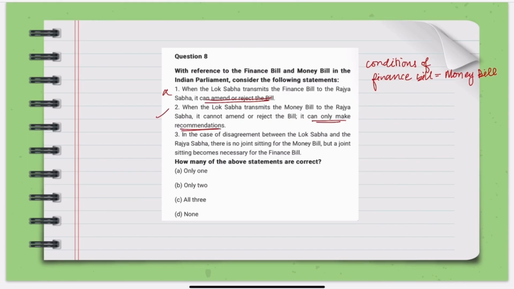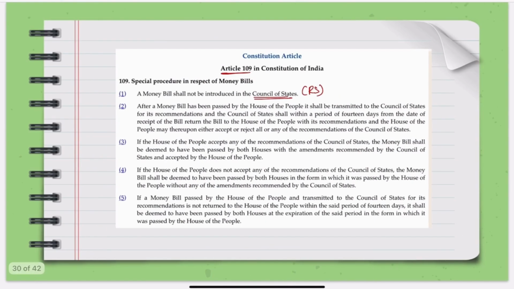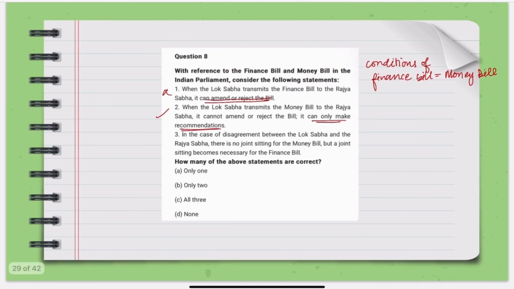Now the Rajya Sabha should return the money bill or the finance bill to the Lok Sabha within 14 days. This is also given here in Article 109. And the Lok Sabha can either accept or reject the recommendations made by the Rajya Sabha in this regard. Now there is no chance of any disagreement between the two houses, and hence there is no provision for a joint sitting. So this also becomes incorrect.